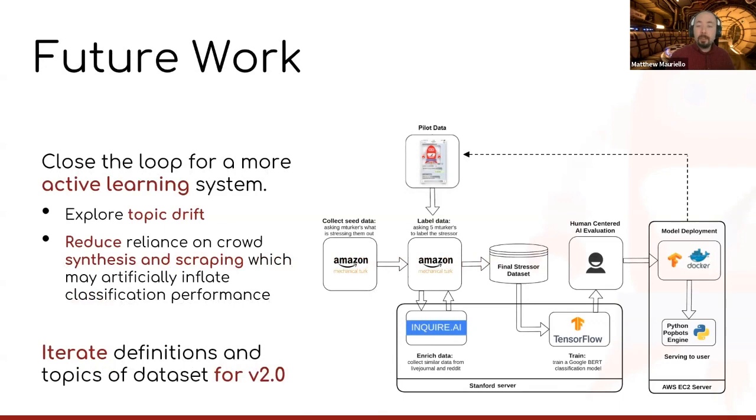So the next steps for us are closing the loop to create an active learning system that automatically gets new data from users while reducing our reliance on synthetic stressors and web scraping, which may have artificially inflated our earlier results. We plan to continue to iterate our topic categories and definitions such that we may in the future be able to release an improved dataset for mental health applications.